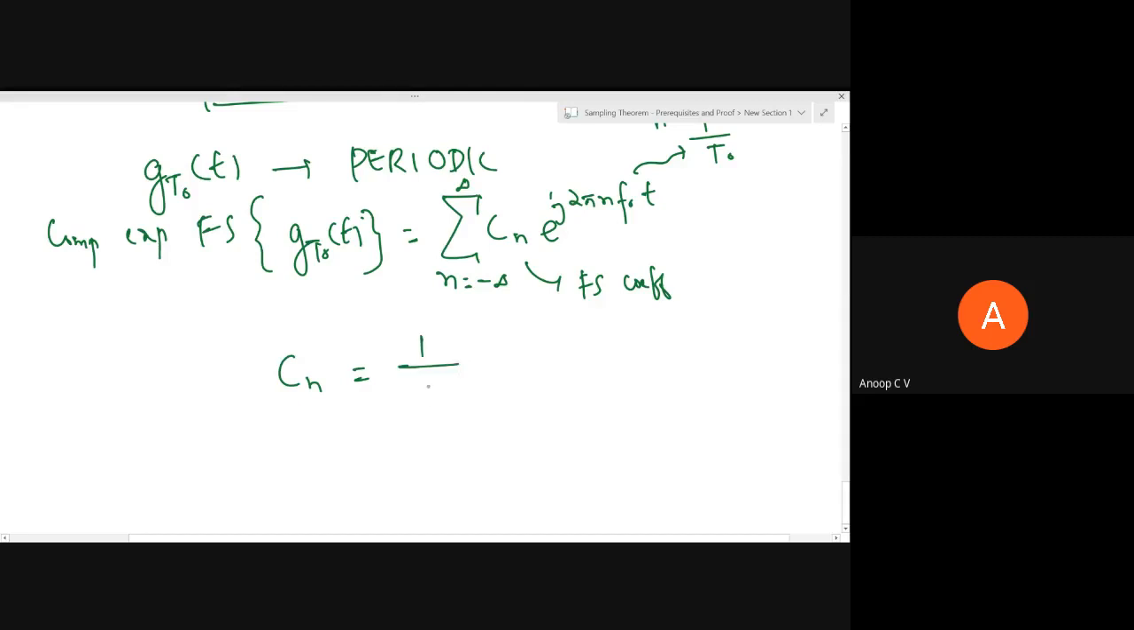So the Cn will be 1 by t naught integral minus t naught by 2 to t naught by 2. It need not always be minus t naught by 2 to t naught by 2. The signal has to be integrated over one complete period, that's it. Normally for mathematical convenience, we write it as minus t naught by 2 to plus t naught by 2, because the signal which I have considered now is an even signal, so that integration becomes easier. Please do keep in mind, it can be 0 to t naught, or minus t naught to 0 or anything.